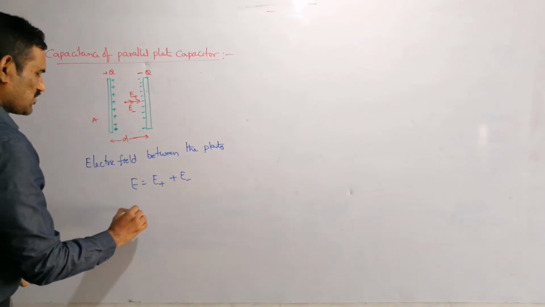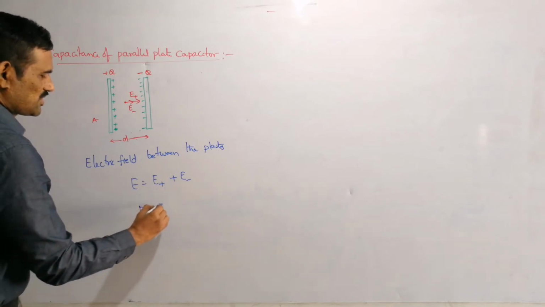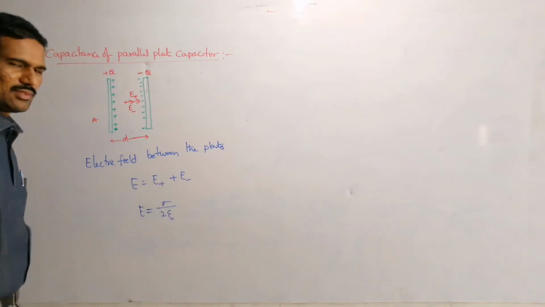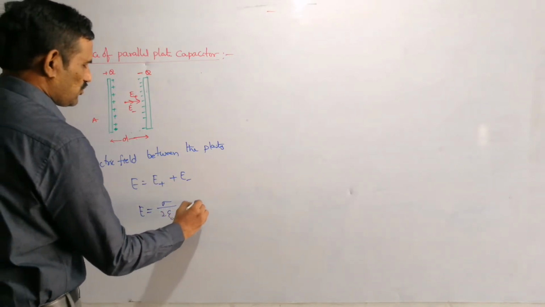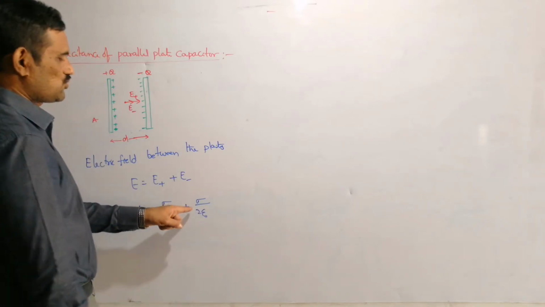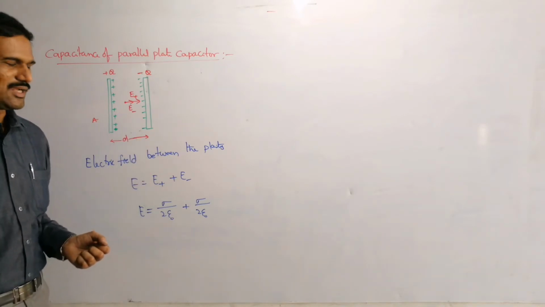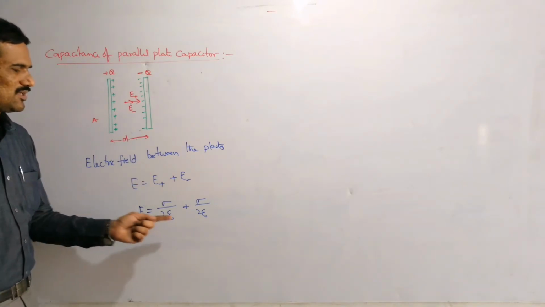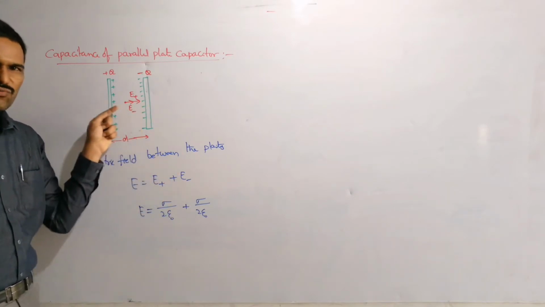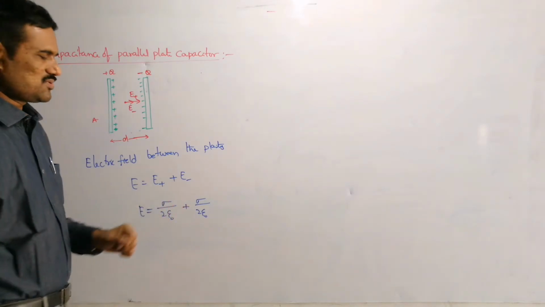And so now in this expression, I can write the electric field due to positive charge as sigma by 2 epsilon naught, right? And electric field due to this negative charge is also sigma by 2 epsilon naught. Here we should not substitute this negative sign. We already solved this type of problems in the electrostatics chapter, Gauss law applications. The effect of this negative sign is only its direction, which we already considered there. So again, you should not substitute this negative sign here.